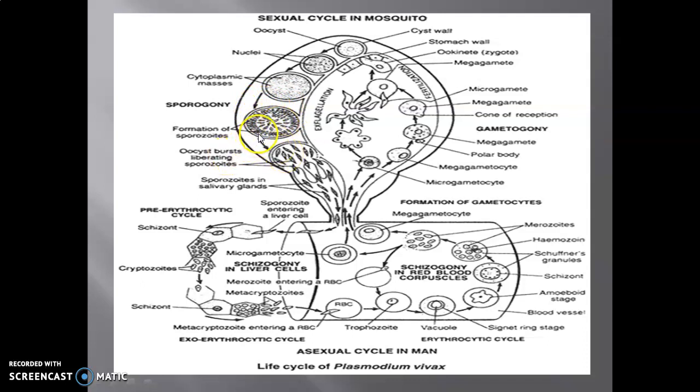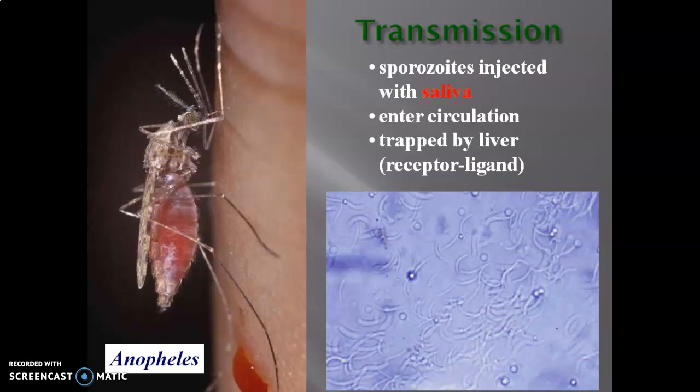Oocyst bursts and liberates the sporozoites. The sporozoites come into the salivary glands, and the salivary gland releases numerous sporozoites. When these sporozoites are formed and liberated from the salivary gland, then at the bite of the mosquito they enter the human being again. See here, transmission of a sporozoite.